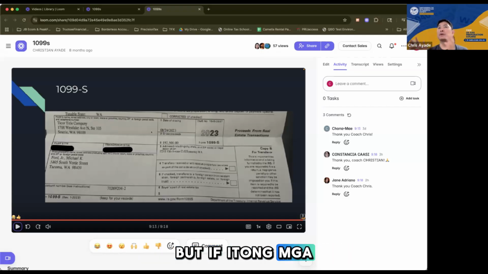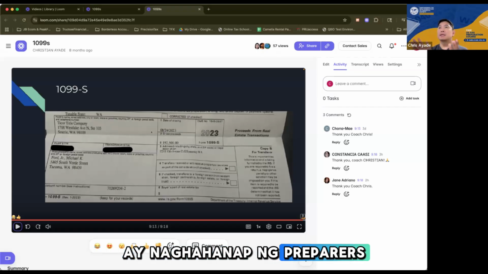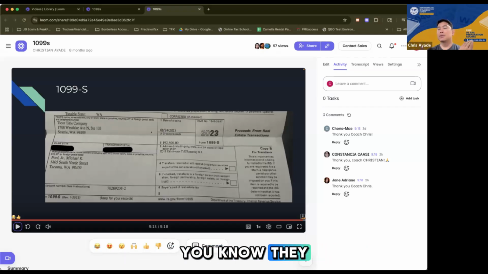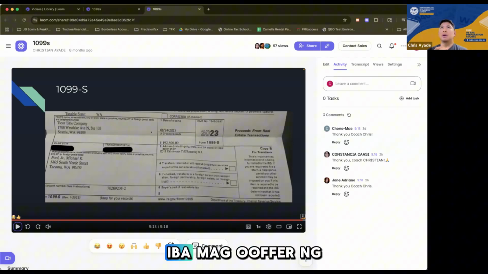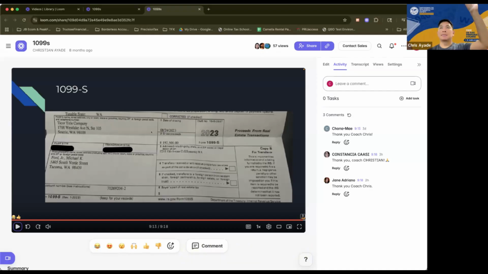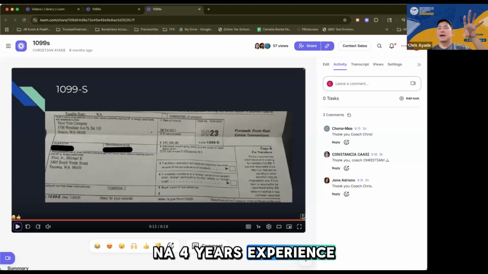But if these firms are looking for preparers in the Philippines because they want someone at a more affordable rate, right? Especially if they're just starting as a tax firm, they most likely cannot afford those with experience. Right? Because some offer this amount, a rate for a tax preparer, but they're looking for someone with 4 years of experience. They can't afford it, right?